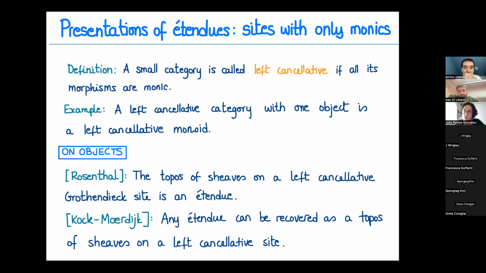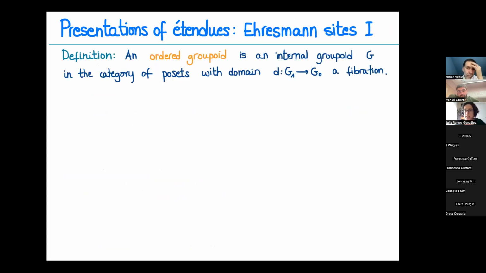And before I move to what happens in higher structures, let's revise the third type of presentation that will be showing up today, which is Ehresmann sites. Well, we define an ordered groupoid to be an internal groupoid in the category of posets, imposing one extra condition, which is that the domain is a fibration, which implies immediately that the codomain is also a fibration.